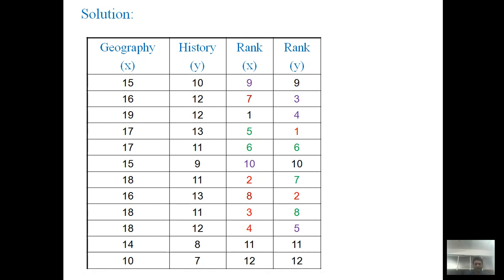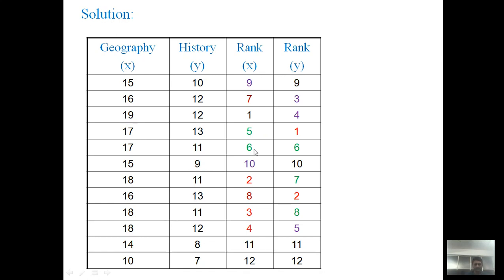Now ranking-wise, the highest is 19, then 18, after that 17. On 17 there are 2 students, so we assign ranks 5 and 6. Remember, this order is not important. You may write 5 here and 6 here, it doesn't matter.